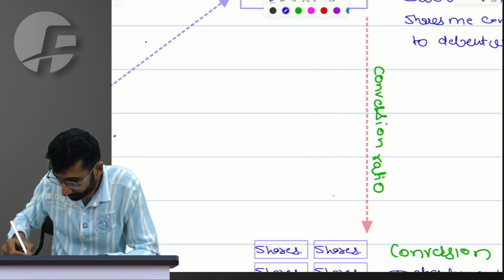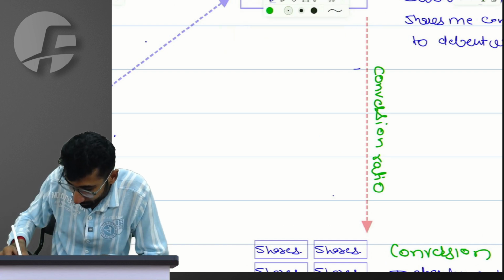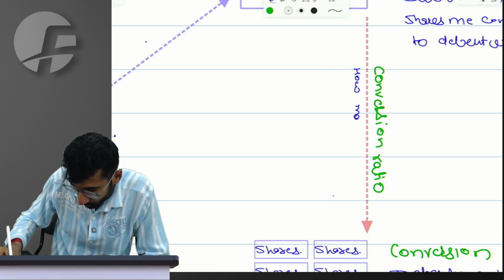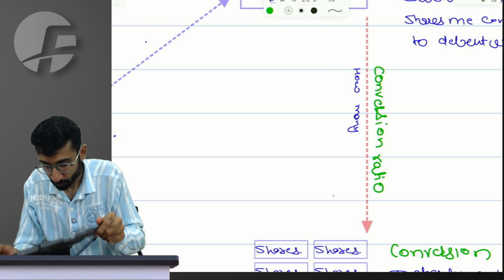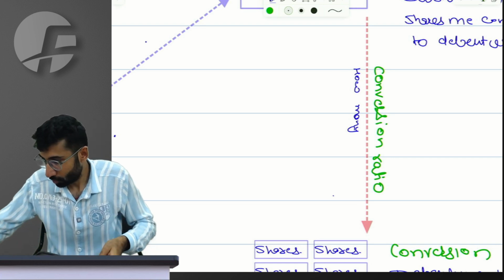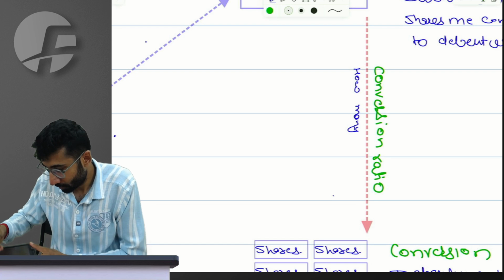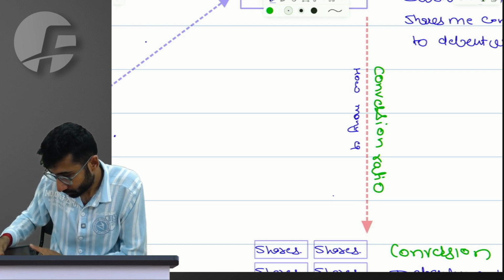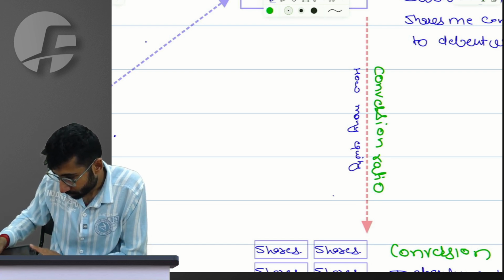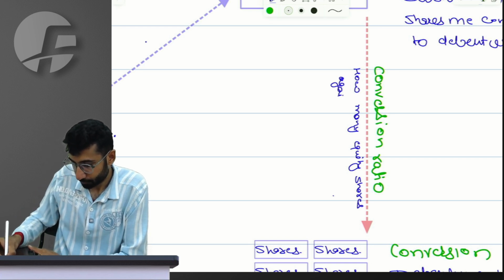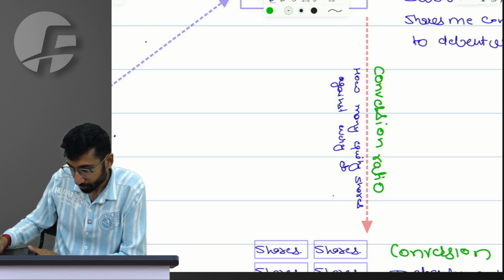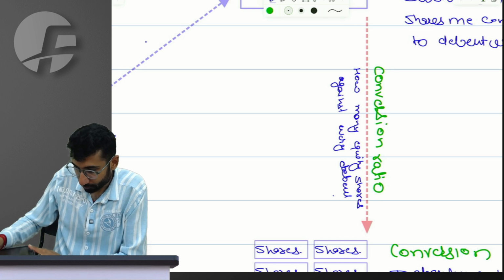Conversion ratio simply means, hold on for a second. Conversion ratio simply means, wait, hold on for a second. It's like how many equity shares against every debenture.